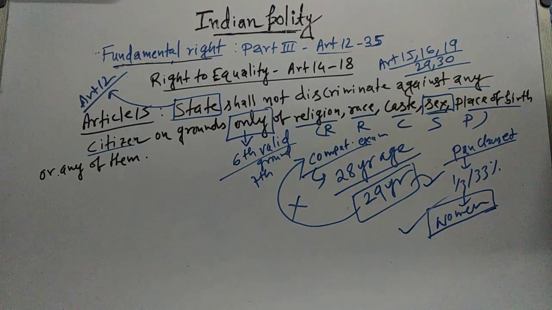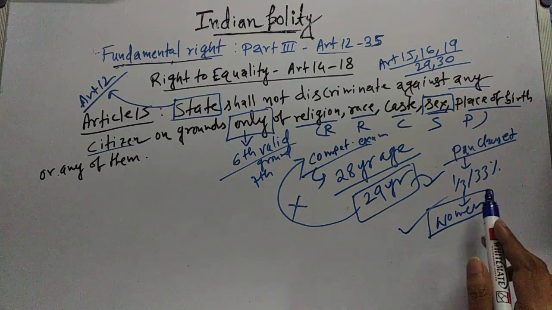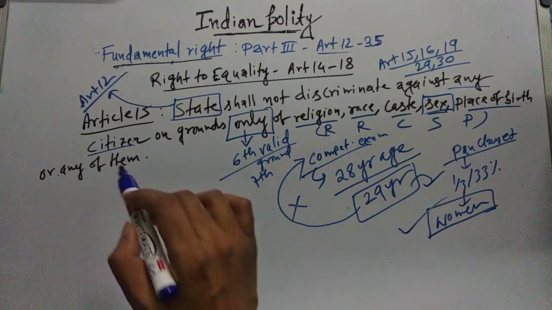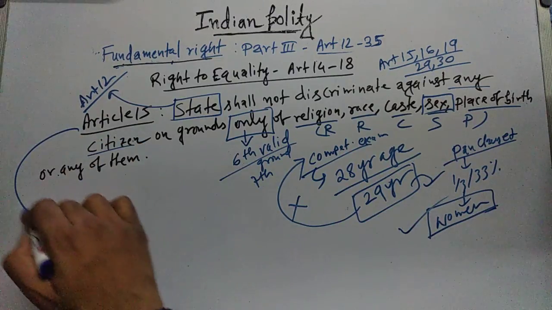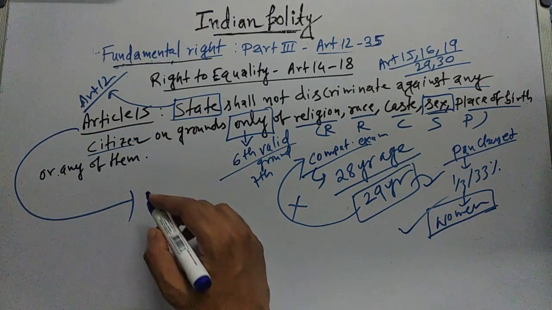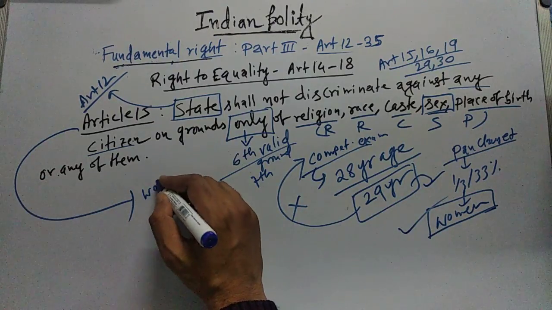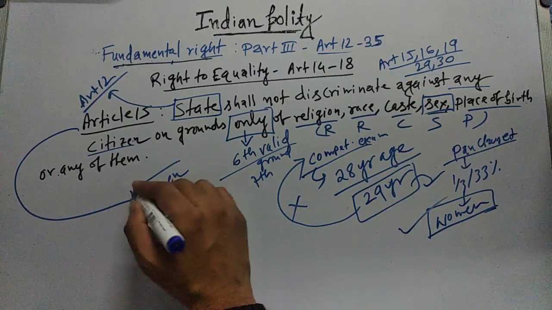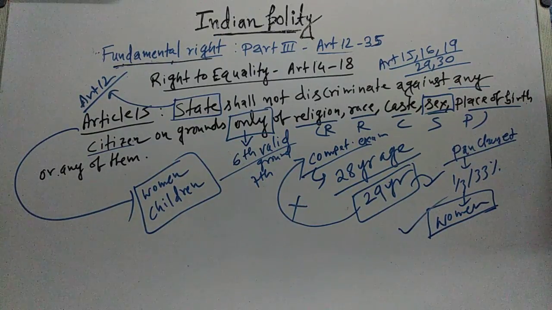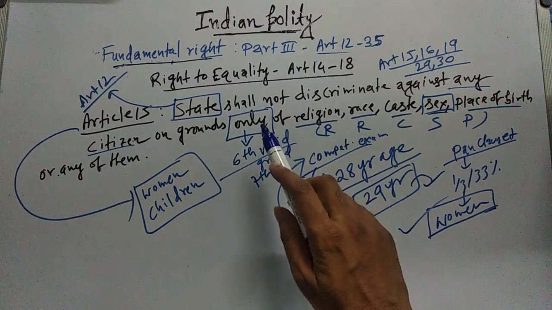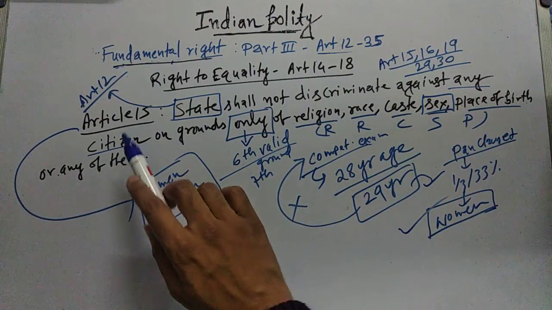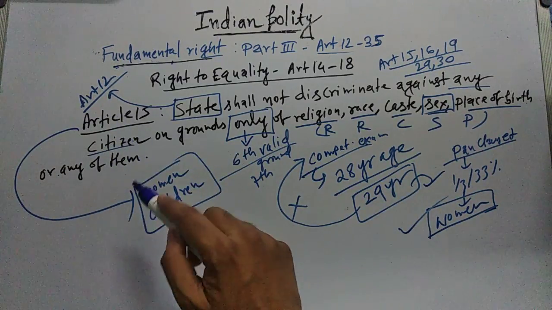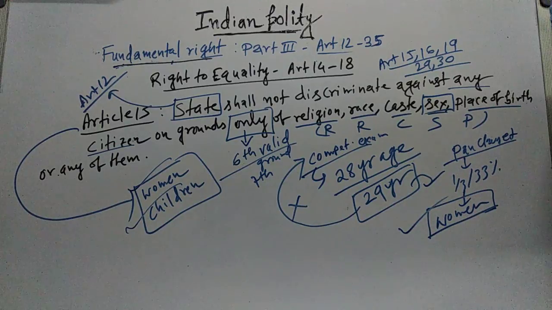But let me tell you, this provision of providing 33% reservation to the women is possible because this Article 15 is not absolute. There are exceptions mentioned in Article 15 itself that the state can make special provisions for women and also for children. So this is an exception that, although it is saying that the state shall not discriminate only on the basis of sex, Article 15 itself is saying that there is an exception and the state can make special provision for women and for children as well.